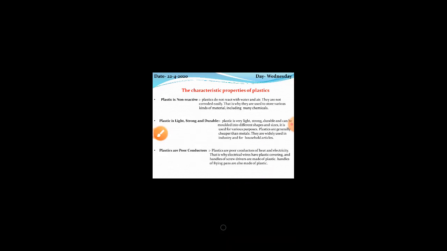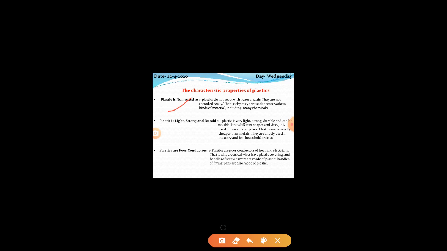Okay. So next are the characteristics or properties of plastics. What are the properties and what are the characteristics of plastics? So the first property of plastic is that it is non-reactive. We have studied that plastic does not react with air, water and any chemical. So plastics do not react with water and air. They are not corroded easily. That's why they are used to store various kinds of materials including many chemicals.